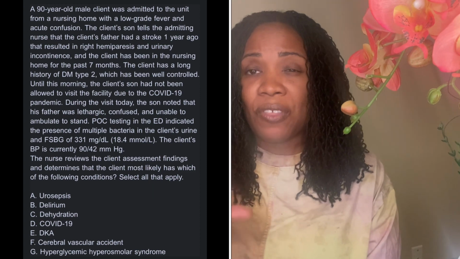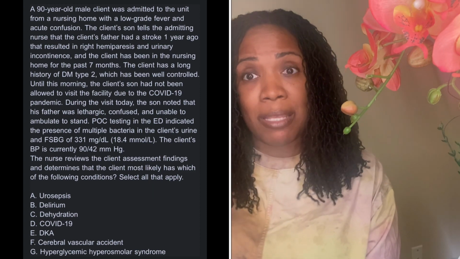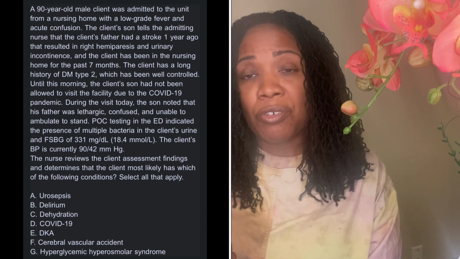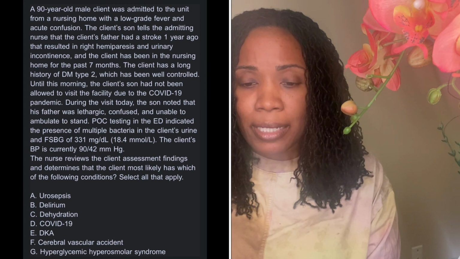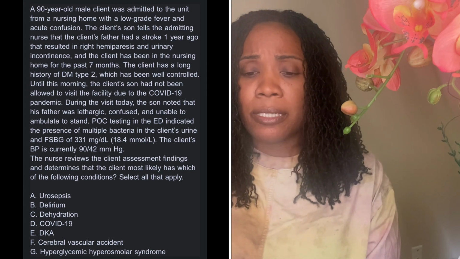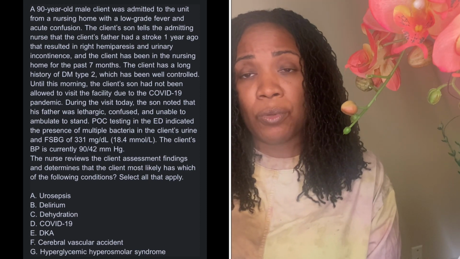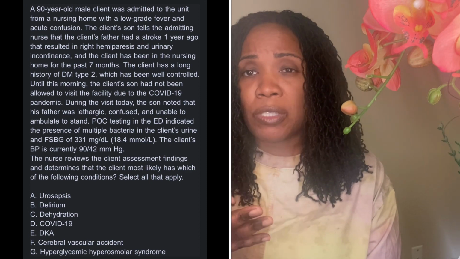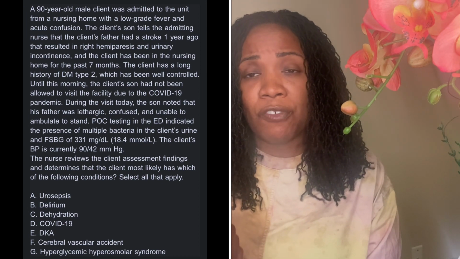Okay, so the things that really stick out here in this question, that would be the options, would be the urosepsis, because my patient has urinary incontinence, and my patient has a low-grade fever, and my patient is confused. If you remember about urosepsis and UTIs, your elderly patients are going to be confused.